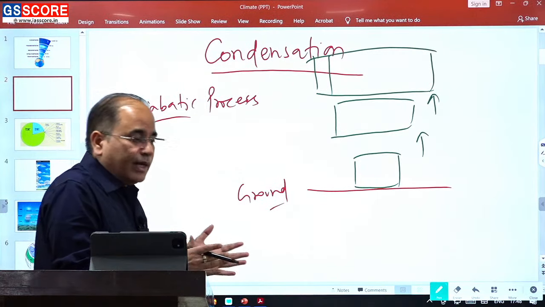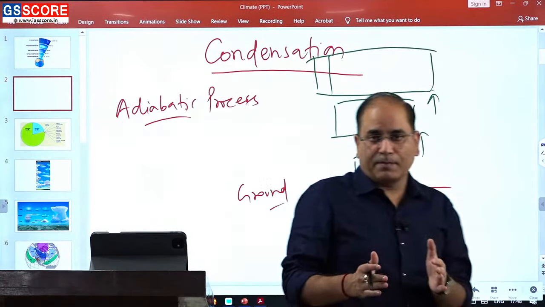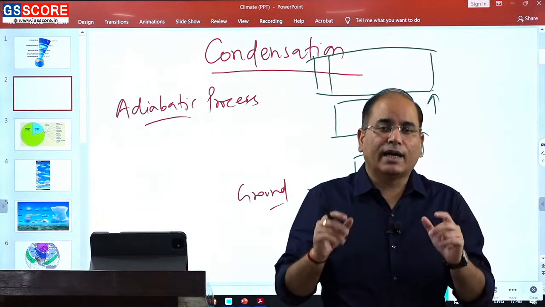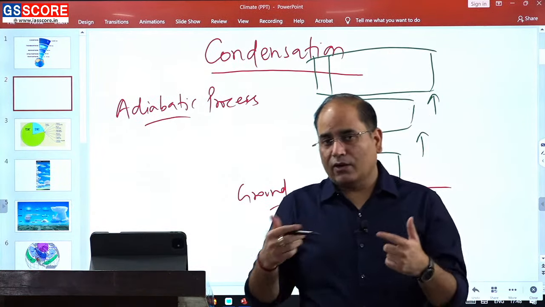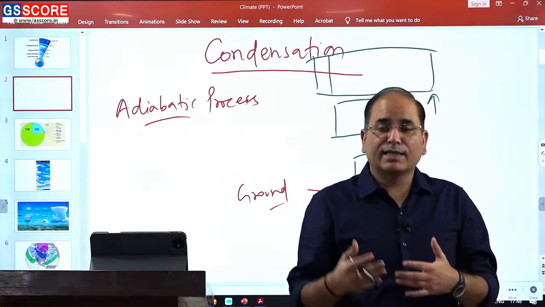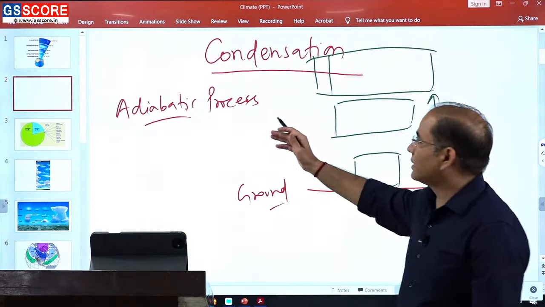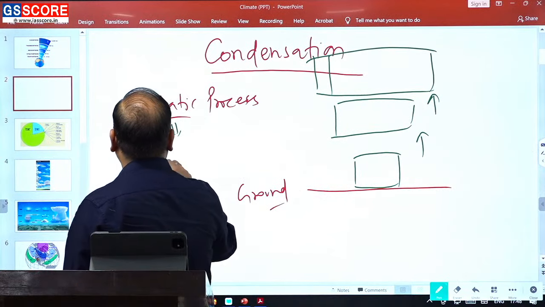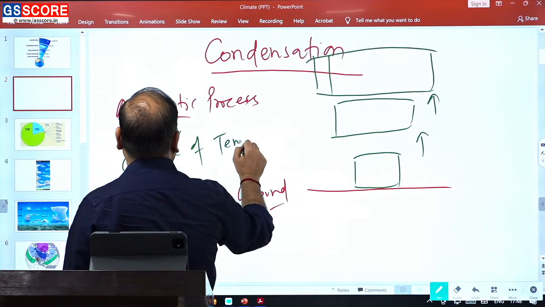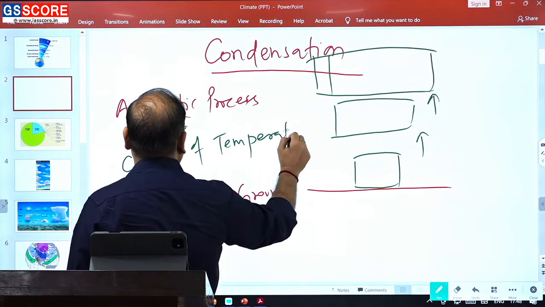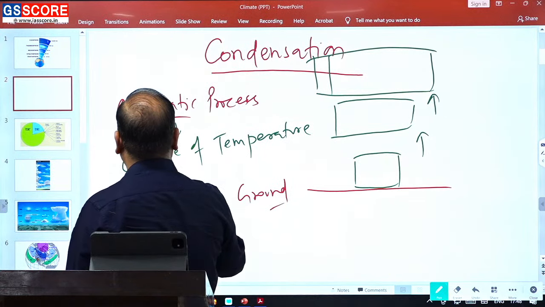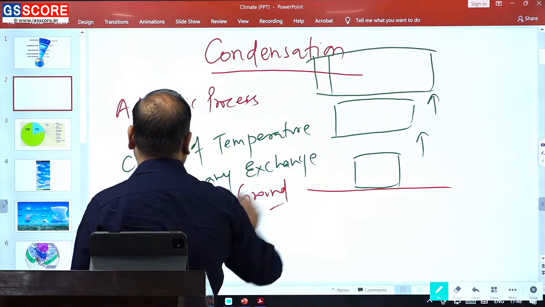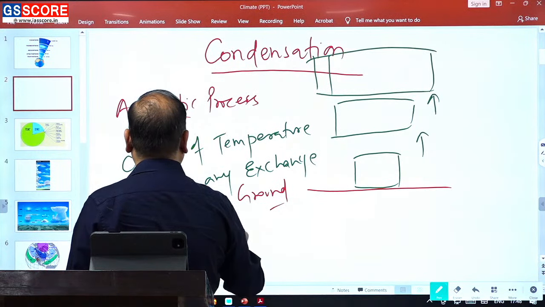Whenever any parcel of air or system witnesses a change of temperature without any actual gain or loss of heat, that change is known as the adiabatic process. So the adiabatic process is change of temperature without any actual exchange of heat.